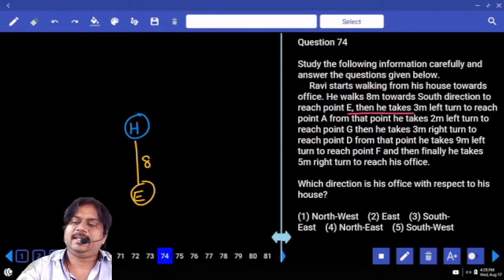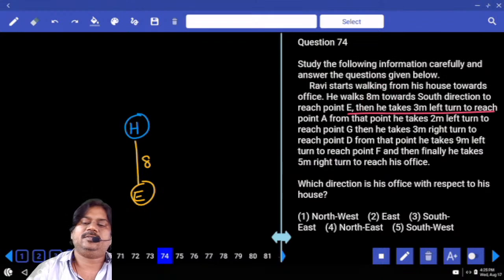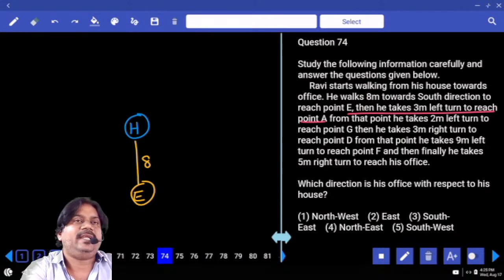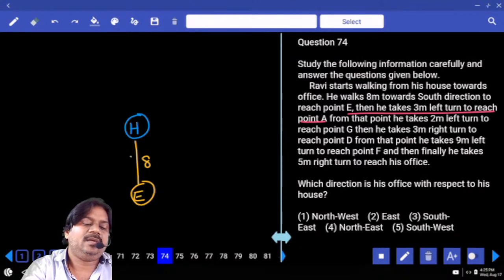Next, he takes a 3 meters left turn to reach point A. The one who is moving towards south direction, what is the person's left? If moving like this, the person's left direction is east, west, north or south? Which direction can we get? East. East always represents the right side.